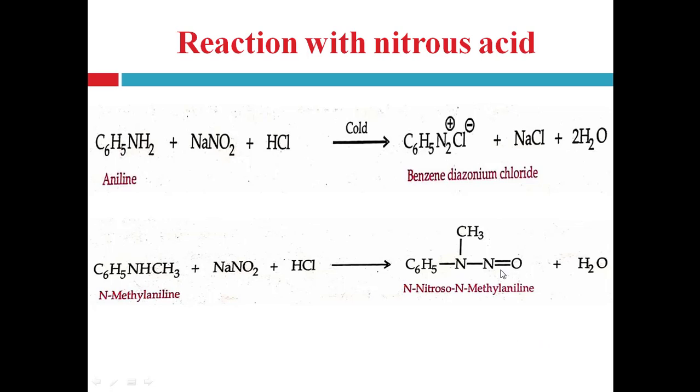Here this one is the amino nitrogen, the benzene phenyl ring, and the methyl group which is already here. Just hydrogen is replaced with the nitroso group. So N-nitroso N-methyl aniline is formed, and this compound is neutral in nature and also insoluble in aqueous mineral acid, that is aqueous HCl or aqueous H2SO4 solution.